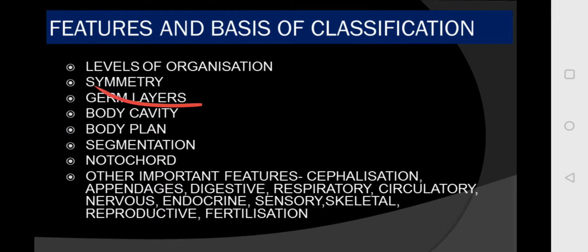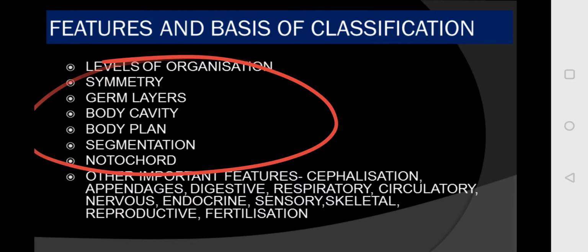Then we will move on to symmetry, germ layers, body cavity, body plan, segmentation, notochord, and some other important features. Those other features are cephalization, appendages, digestive, respiratory, circulatory, nervous, endocrine, sensory, skeletal and reproductive systems, and fertilization. We will focus on these in the next lesson. Right now we are going to study the first few.